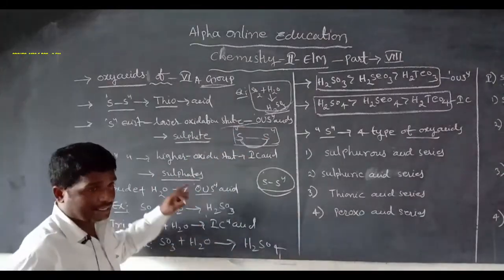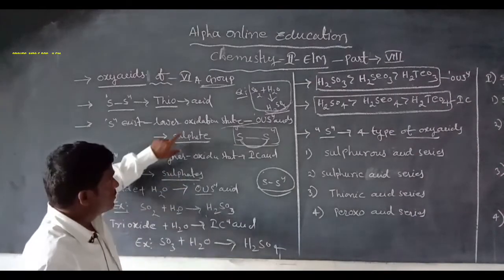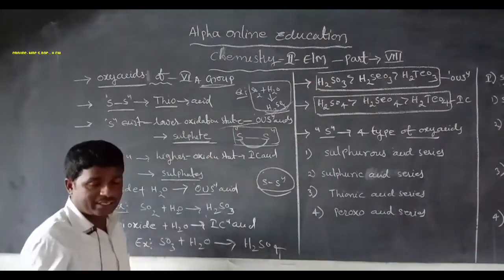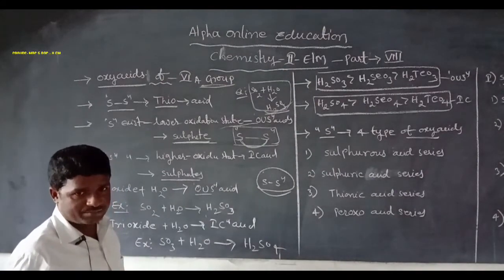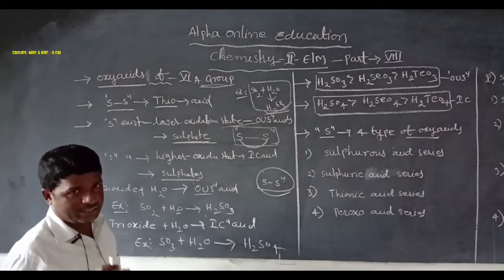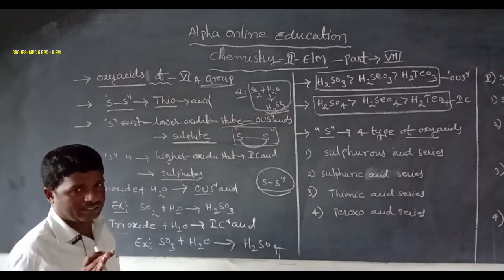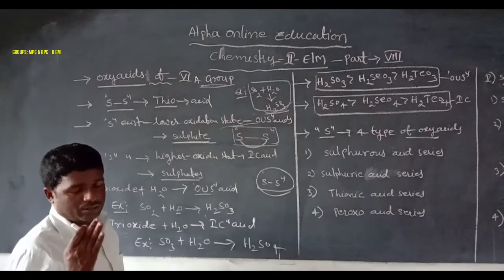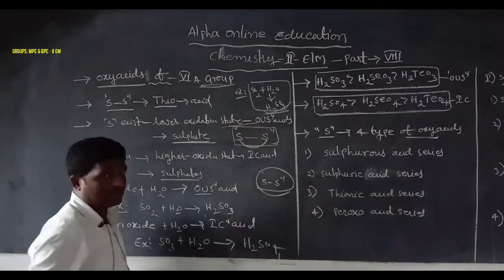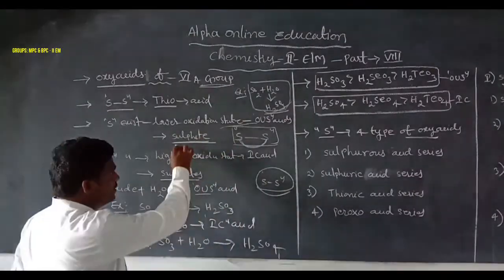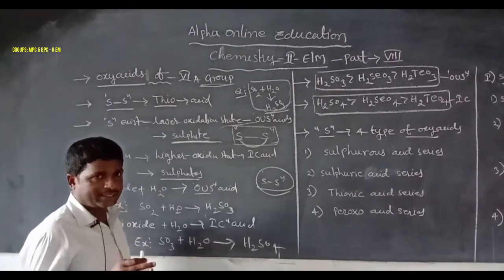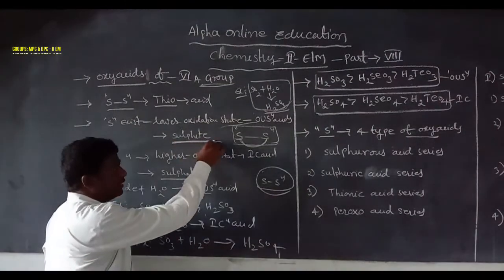In the sulfurous acid series, sulfur exists in lower oxidation states, and those salts are called sulfites. In sulfuric acids, the salts are called sulfates. Sulfur forming with the acids, those salts are also called sulfides.